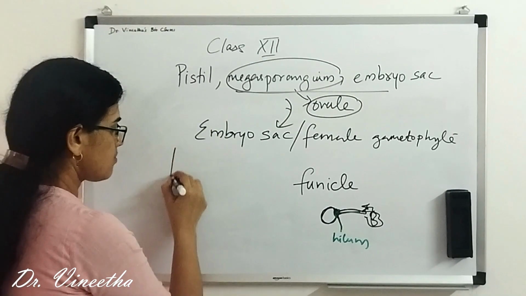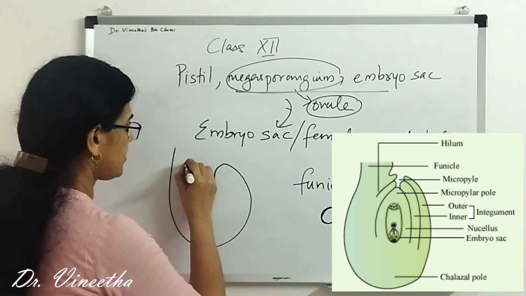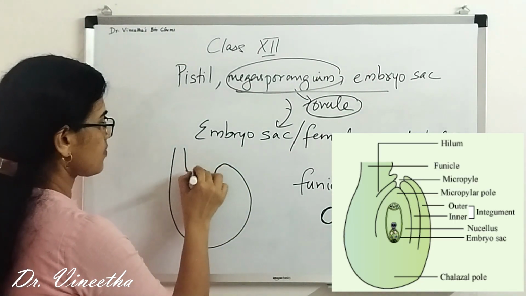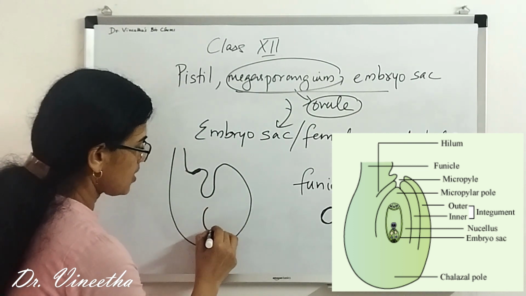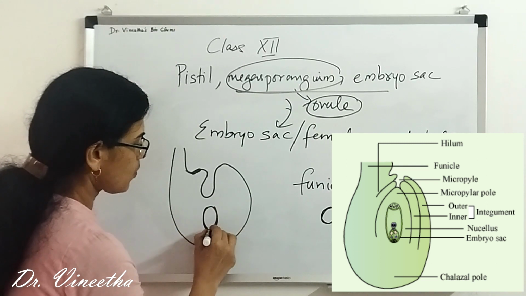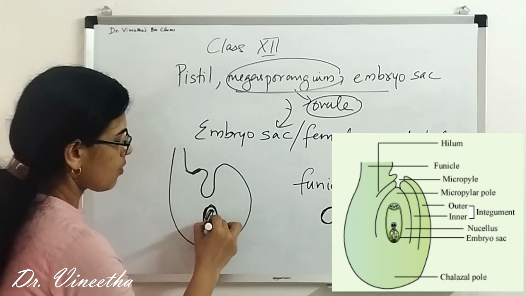The ovum is drawn somehow like this. Okay, this is the megaspore mother cell or the ovule.